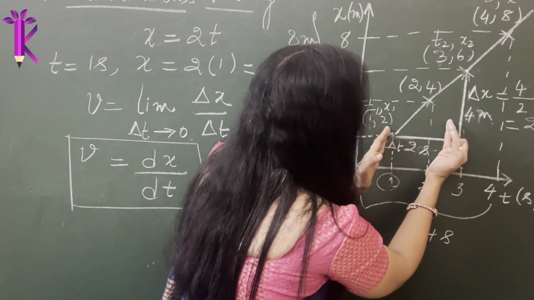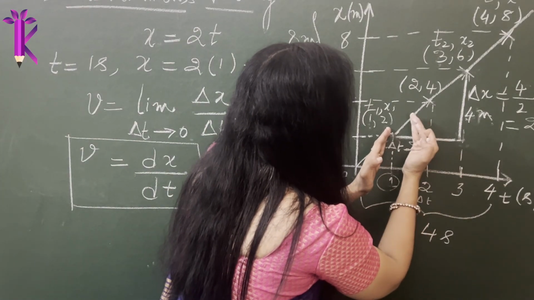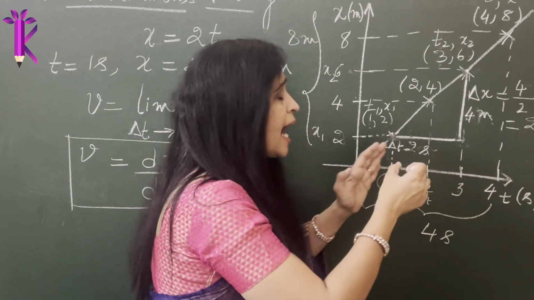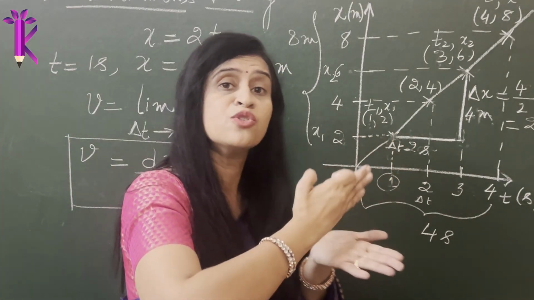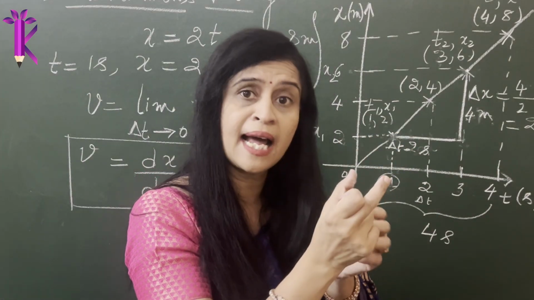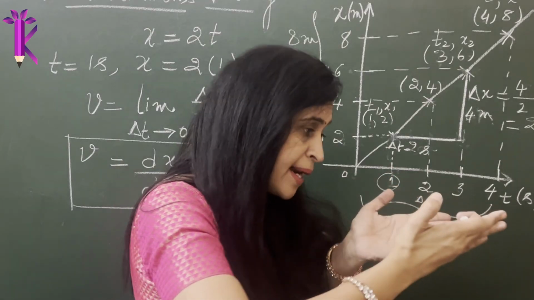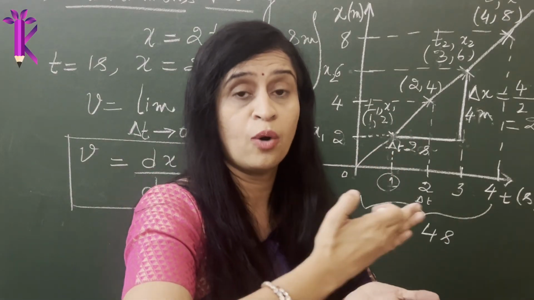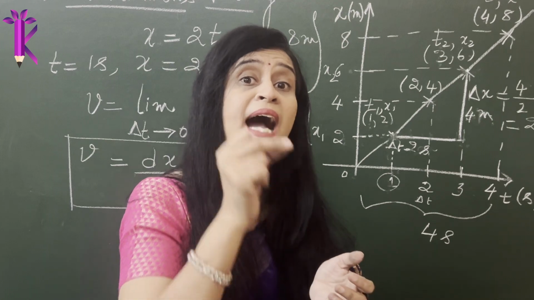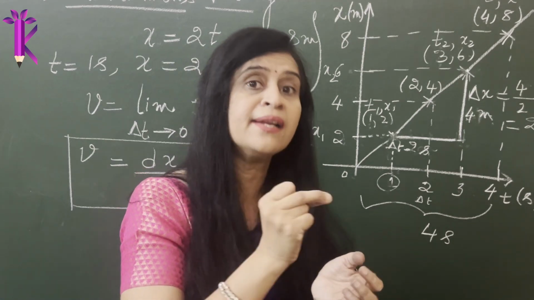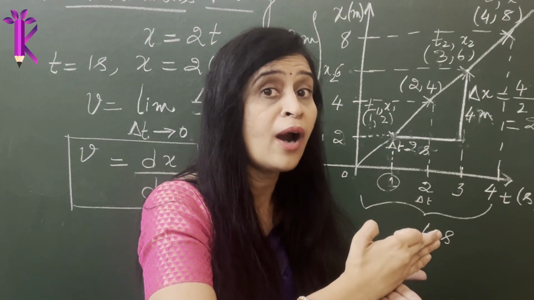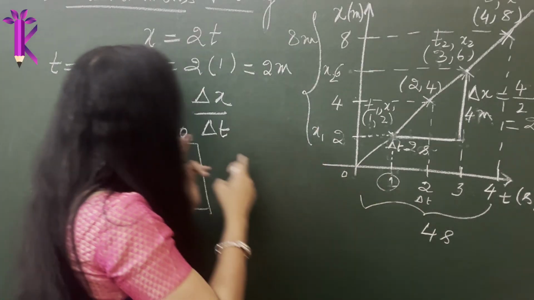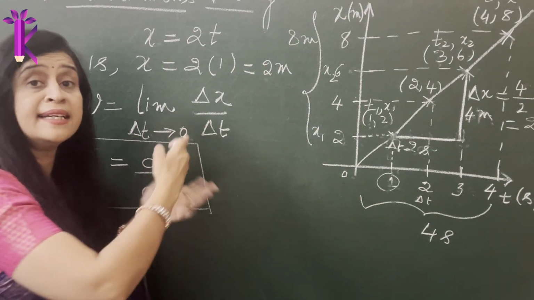Now this delta t, I want to make it really 0. So you go on decreasing the time. Here it will be 1 second, here it will be 0.5 second, again it will be 0.1 second. Assumably I want to bring delta t as if there is no t1 and t2, so the difference in time is absolutely 0. I'm bringing it to that limit where the difference in time is 0.